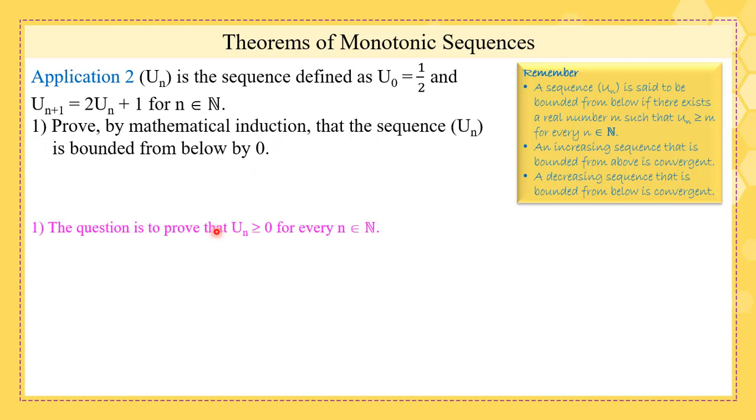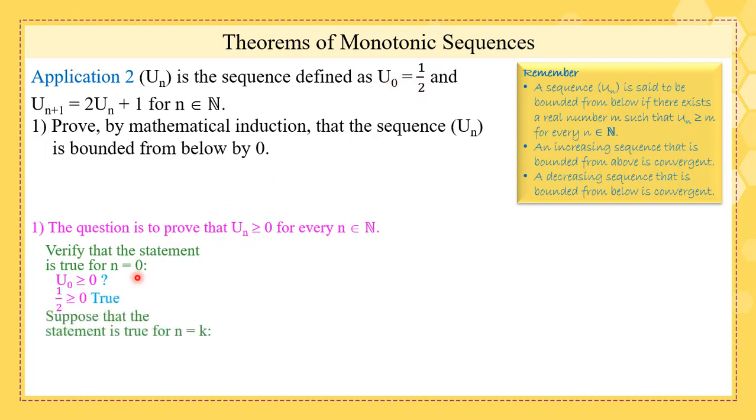Let's see. So the question is to prove that un is greater than or equal to 0, because in this case, if we prove this quantity, we can tell that it's bounded from below by 0 for every n. Let's do it by induction, as the question stated before. We verify the statement for n equals 0. So is u0 greater than or equal to 0? In fact, u0 is half, so the statement is true. We suppose that it works for n equals k, so we do know that uk is greater than or equal to 0, and we prove that the statement is true for n equals k plus 1. In other words, we need to prove that uk plus 1 is greater than or equal to 0.